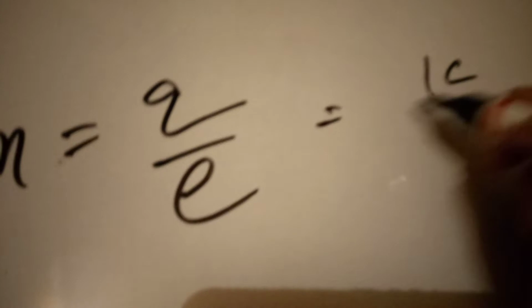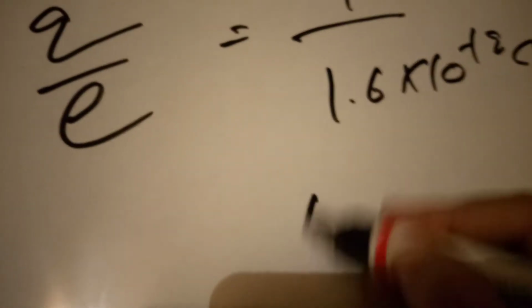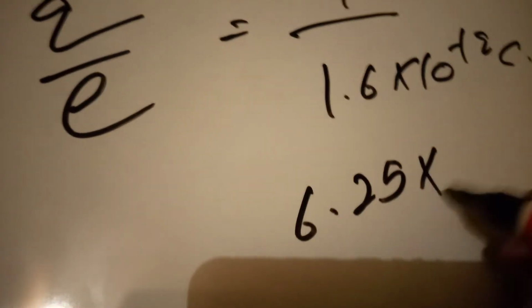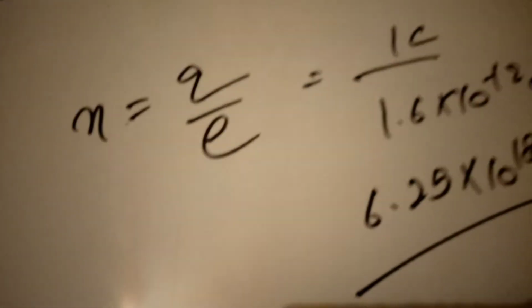If you want to find the value of n, then n = Q/e, where Q is 1 coulomb and e is 1.6 × 10^-19 coulomb. After solving this, 6.25 × 10^18 electrons is the correct value of n. I hope you got it.